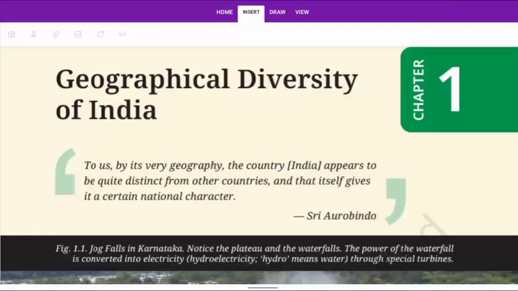The Geographical Diversity of India, Chapter 1, Cascade. What do we understand by diversity? Diversity is difference between things. Like diversity in language, we speak multiple languages. Like in India, people use Hindi, English, Kannada, Malayalam, Telugu, Marathi, Manipuri, etc.